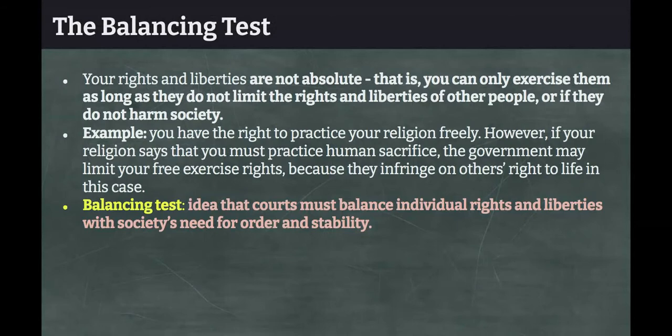All right. Now, a really important idea in civil rights and civil liberties is the balancing test. Your rights and your liberties are not absolute. What that means is you can only exercise your rights and liberties as long as they don't limit the rights and liberties of other people, or as long as they don't harm society. So, for example, you have the right to practice your religion freely based on the First Amendment.